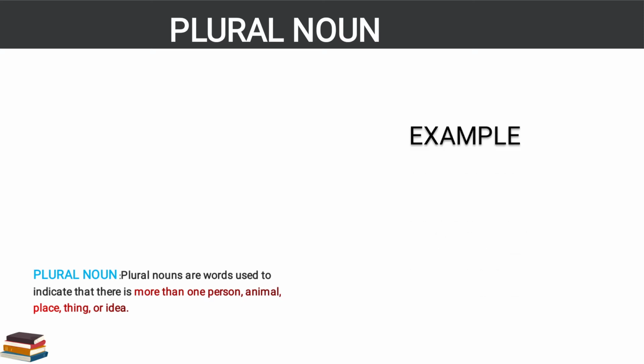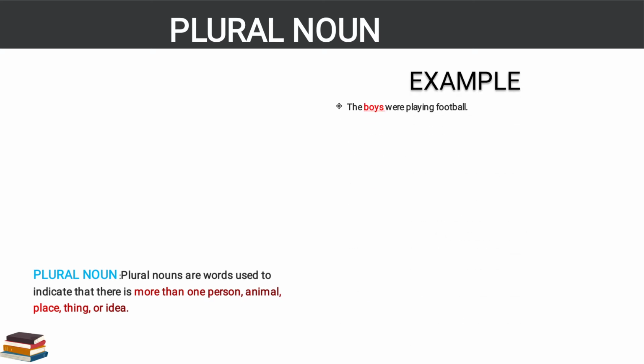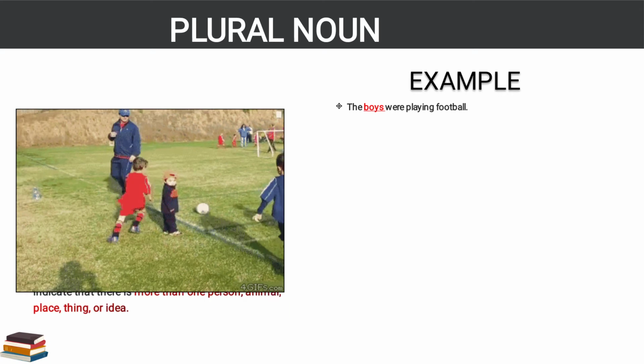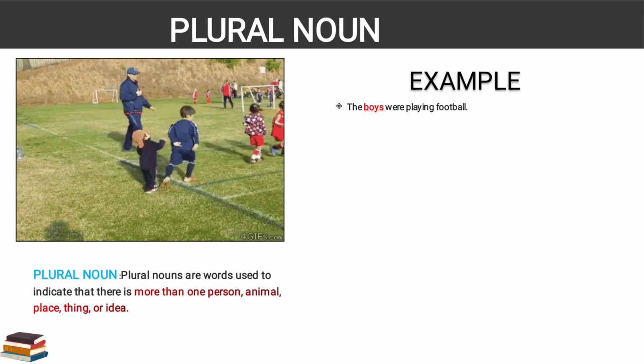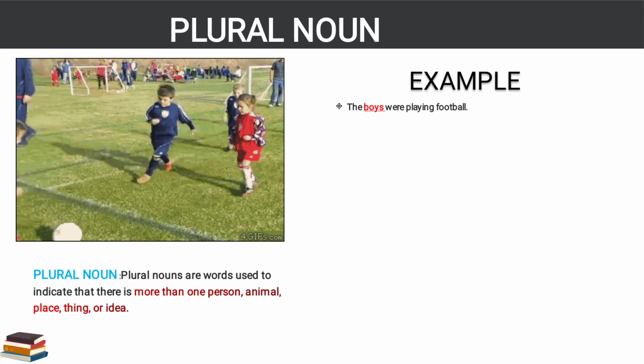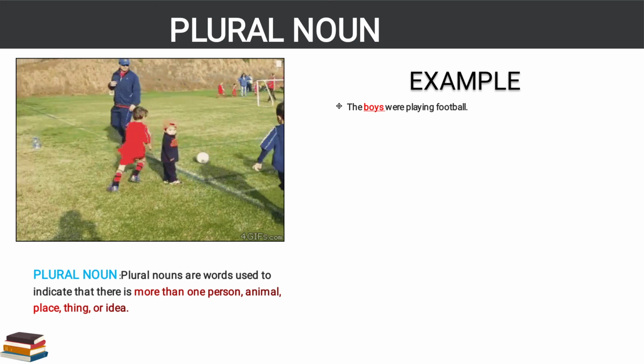Now we'll see the example. The boys were playing football. In the singular noun example, only one boy was playing football. Here the boys is there. S is added at the last in boys, after y, s is added. That is the plural form, meaning so many boys are there. Now you see in the picture, so many boys are playing football. So boys comes in plural noun.